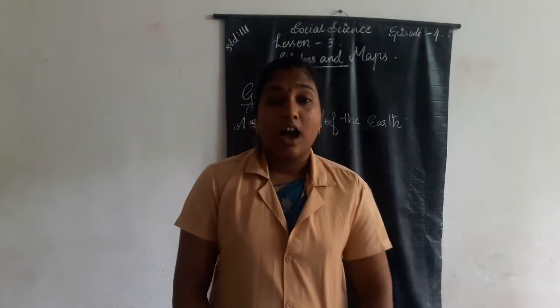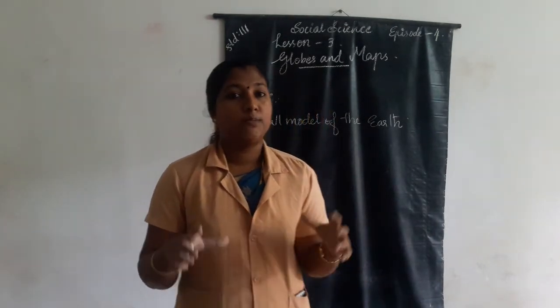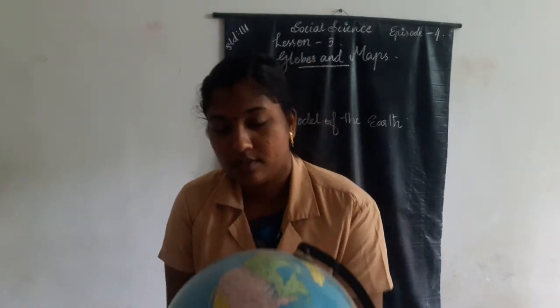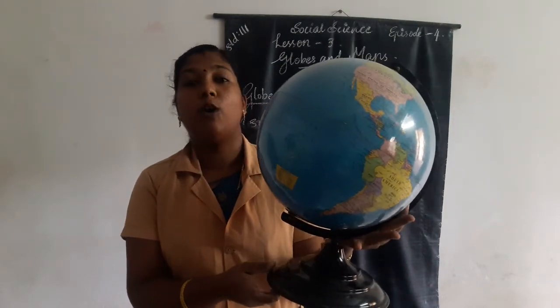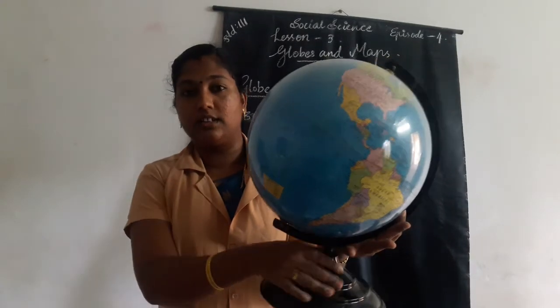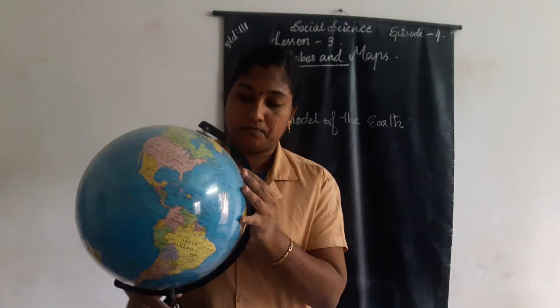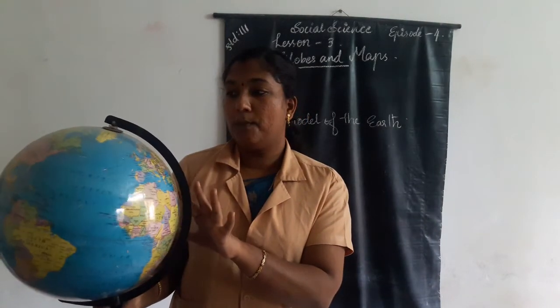Here I will show you the small model of the earth. What is a small model of the earth? Globe. This is the small model of the earth, the globe.